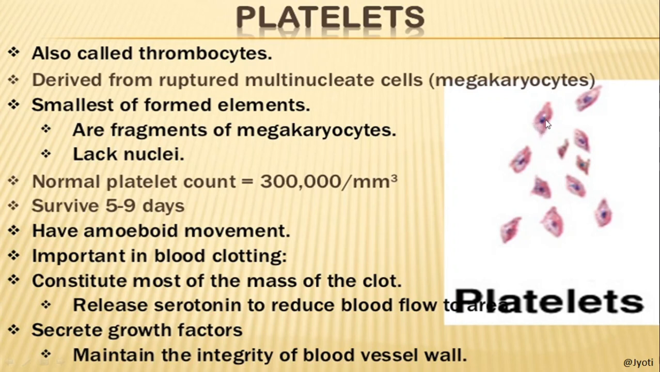So here you can see the fragments of nucleus, because it is formed from a very bigger cell which is having a very big nucleus, and when it divides it may contain the fragment of nucleus, but the full-fledged nucleus is not there. The normal platelet count is 300,000, or you can say 3 lakh per cubic mm of blood, and their lifespan is 5 to 9 days. And like WBC, they have amoeboid movement.